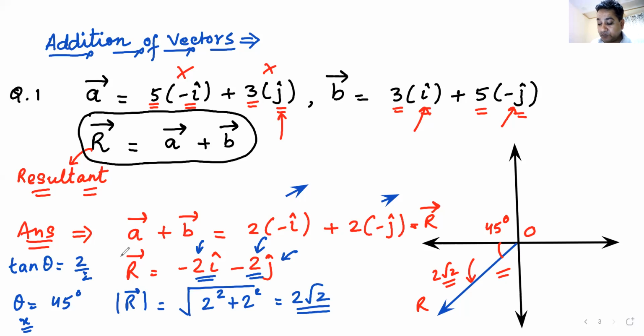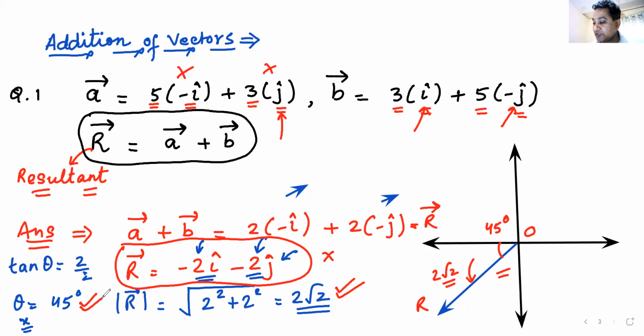Remember, the answer does not finish here. This is not the actual answer. You must also tell me the magnitude. You must also tell me the direction, and you should be able to draw the diagram. Once you do that, that will mean that you have understood the entire question correctly.